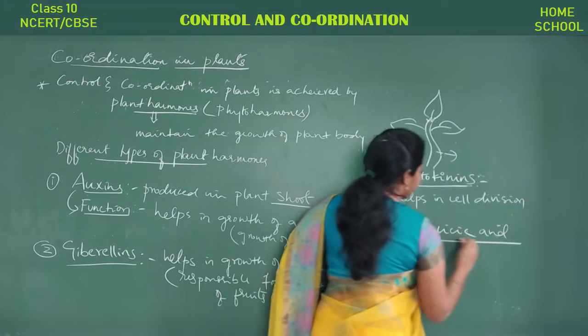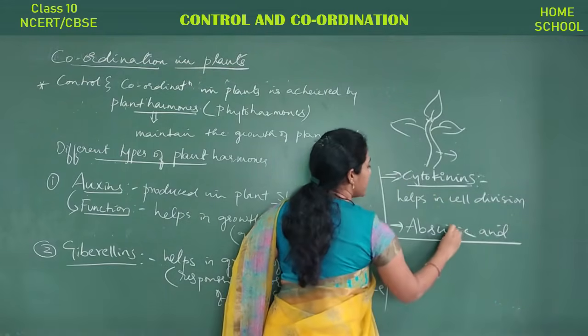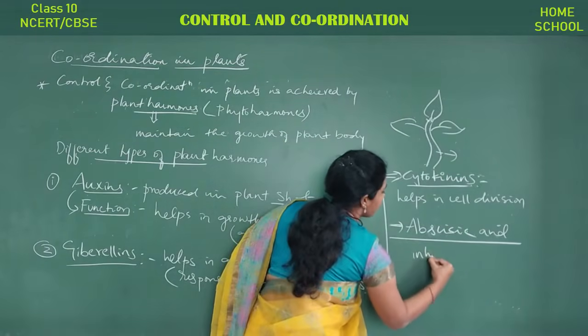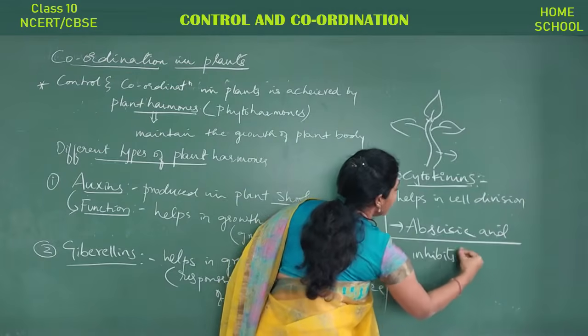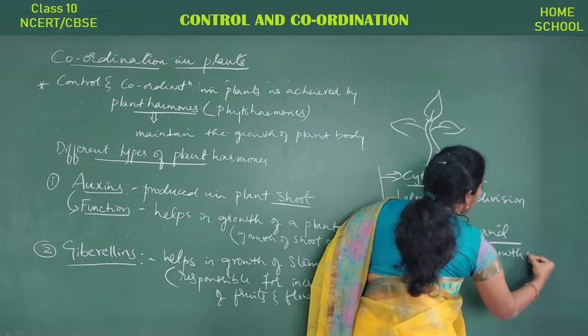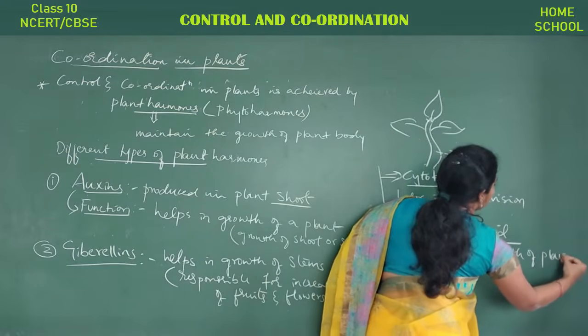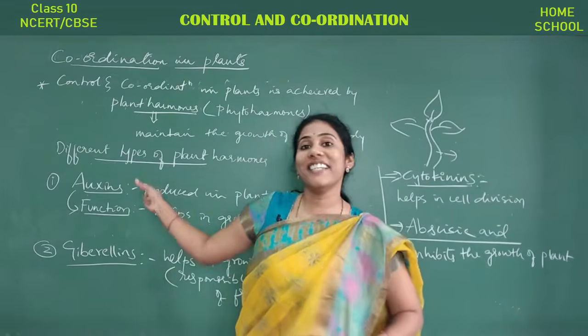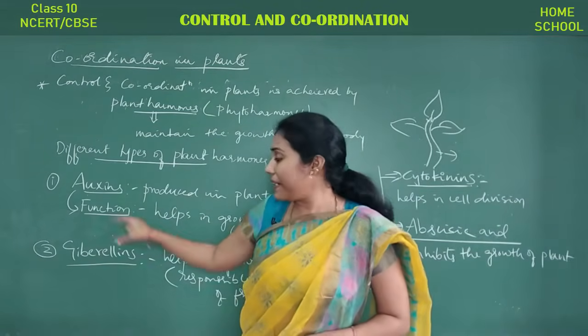Okay. Abscisic acid. So abscisic acid inhibits the growth of plant. Okay, so it inhibits the action of auxin and gibberellins. Auxin and gibberellin, what do they do?